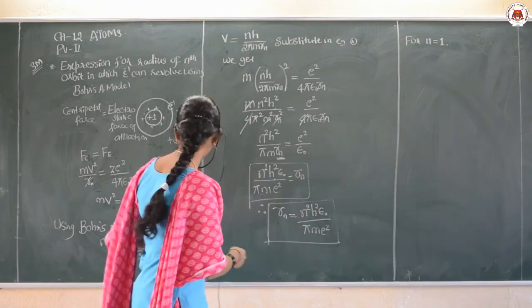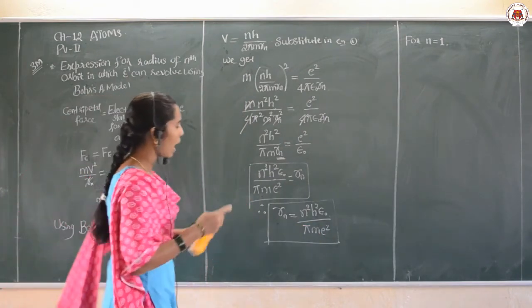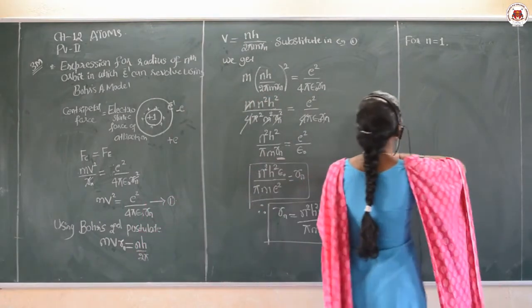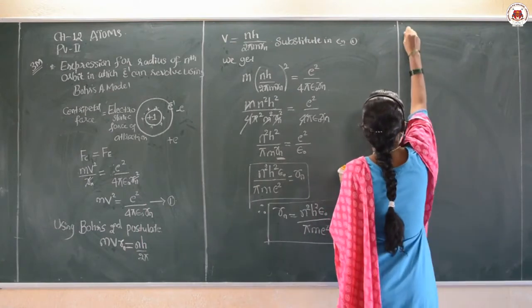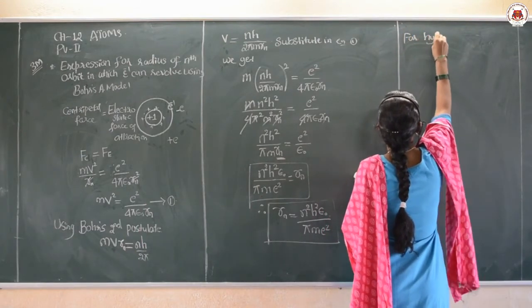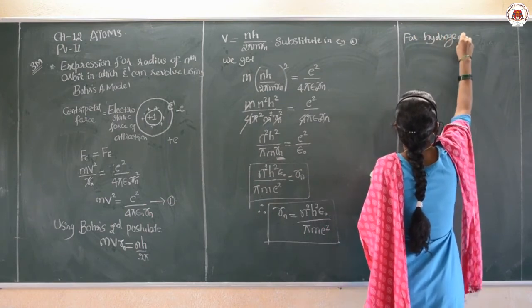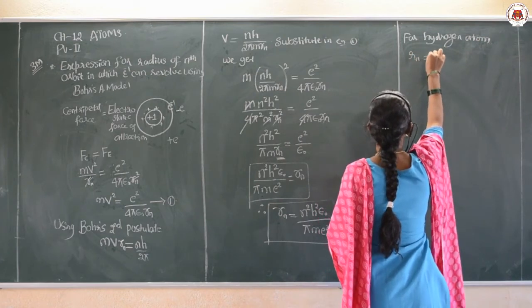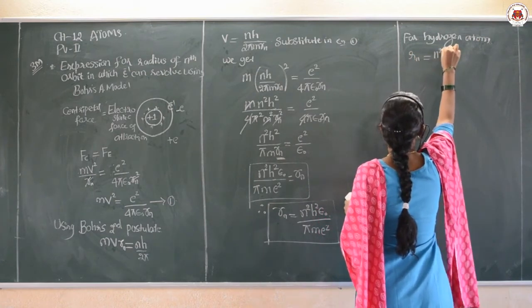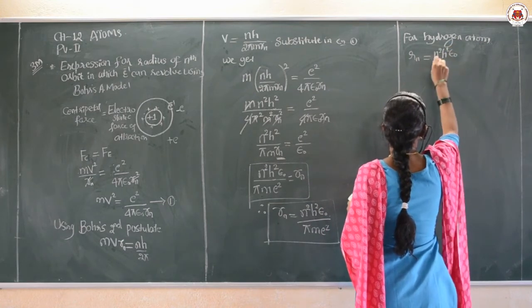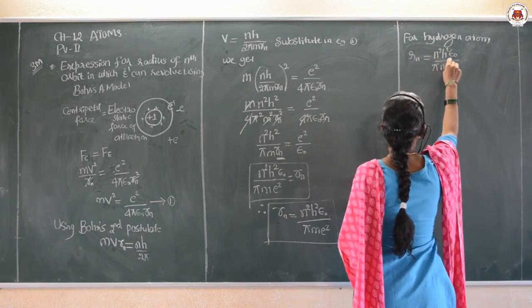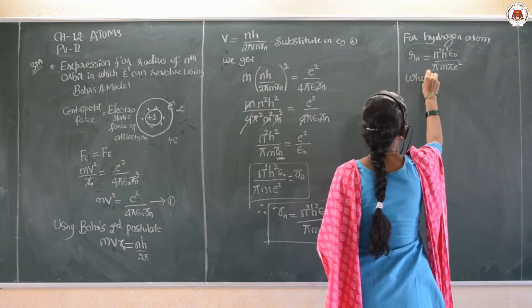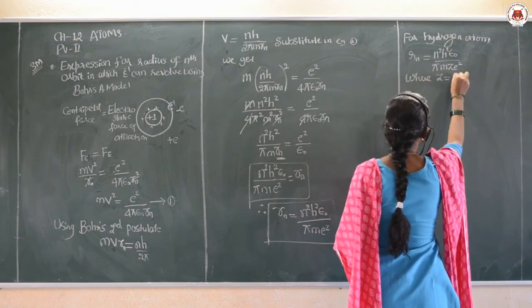Now I want to write that particularly for hydrogen only. This is the general condition I have derived. For hydrogen atom, the radius of the nth orbit Rn can be given as n square h square epsilon naught upon pi m Z e square, where Z is equal to 1.